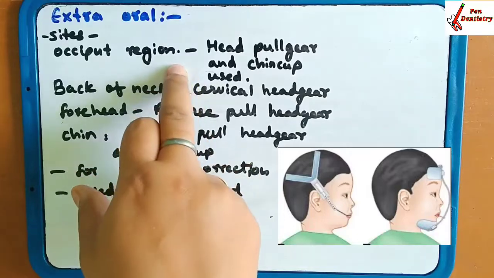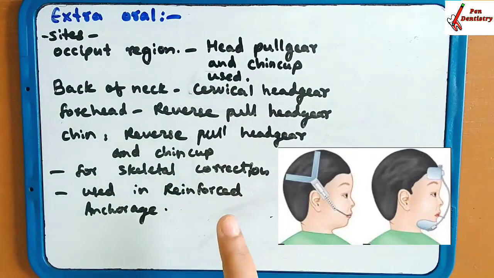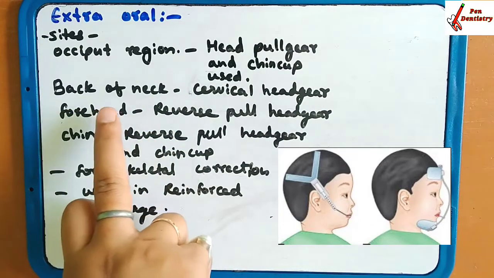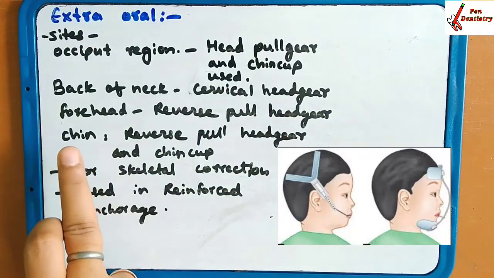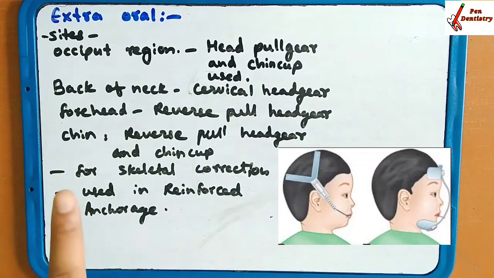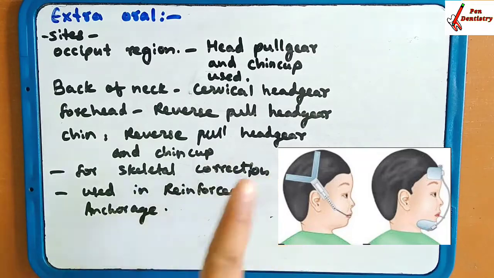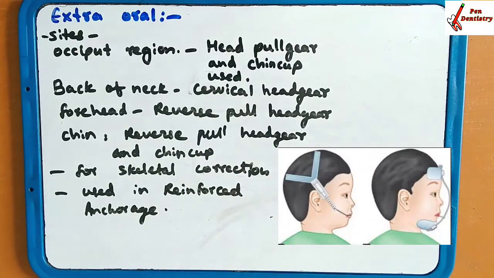In the occiput region, the head pull gear and chin cups are used. If you are taking anchorage at the back of the neck, the cervical headgear is used. If you are taking the anchorage at the forehead, reverse pull headgear is used. If the anchorage is at the chin region, reverse pull headgear and the chin cup are used.